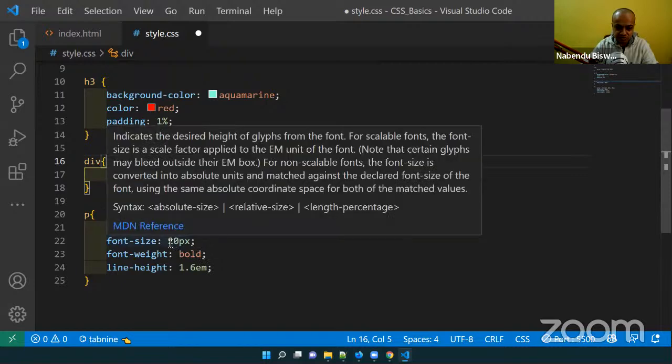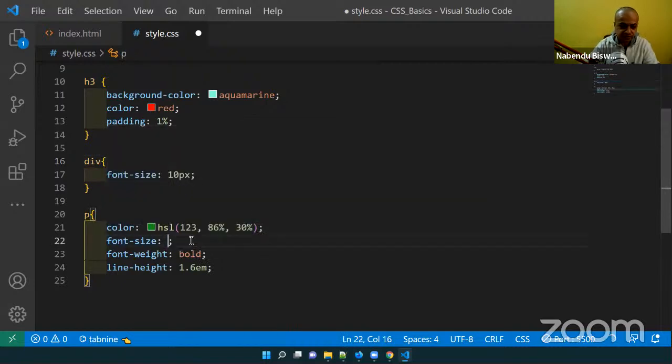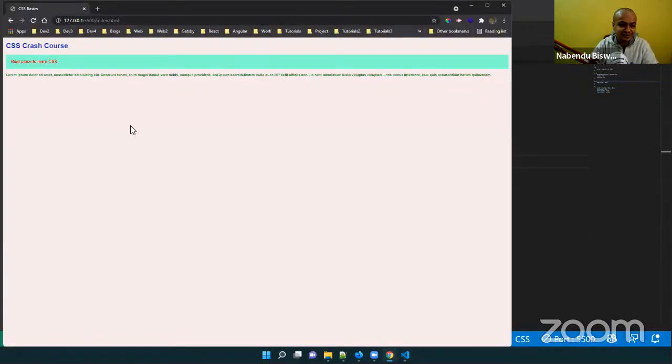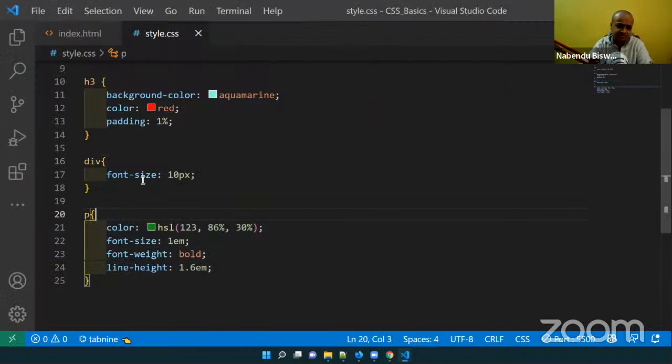Font size as 20 px, and let me make it as 1m. I'll make it as 1m. 10 px. Everything has become small. I know that thing. Okay, so what does m mean? M means, if the parent font size is 10 px, whatever the parent font size is in px, and then I am taking it as m. 1m means the parent is 10 px, so it is 10 into 1. It will also be 10 px.